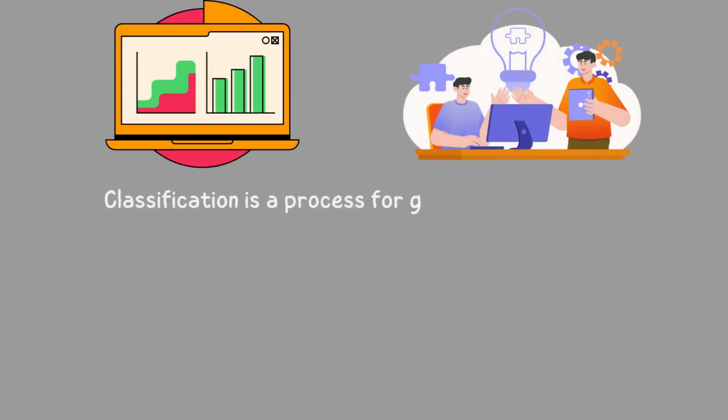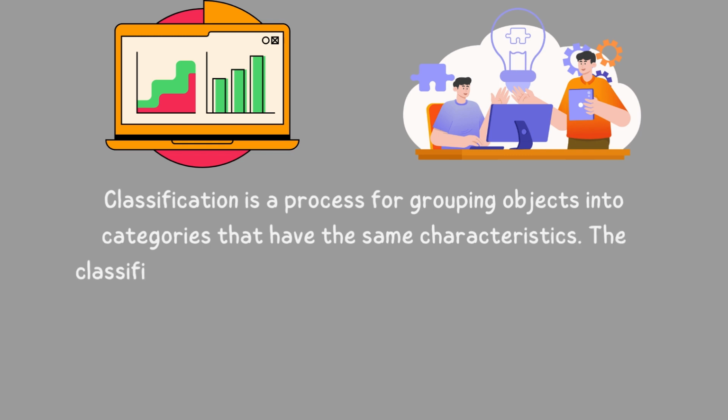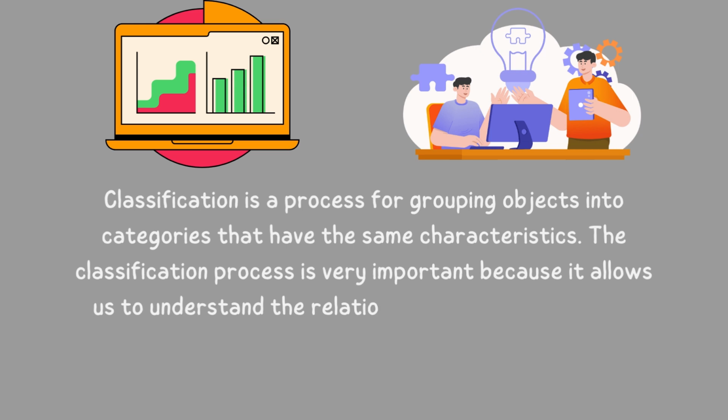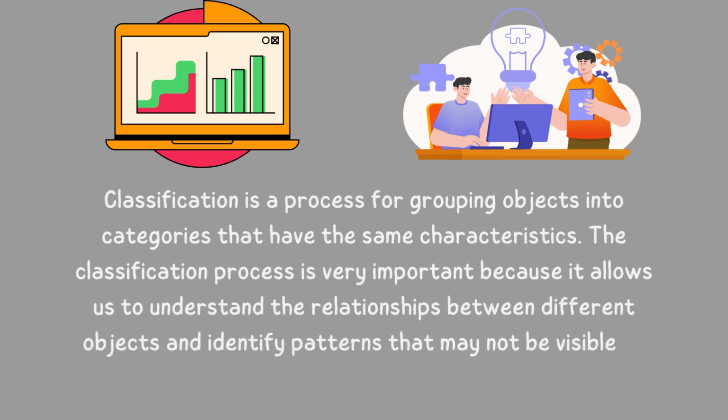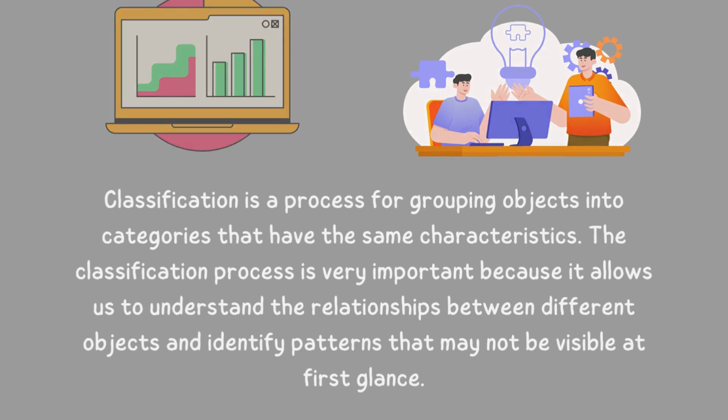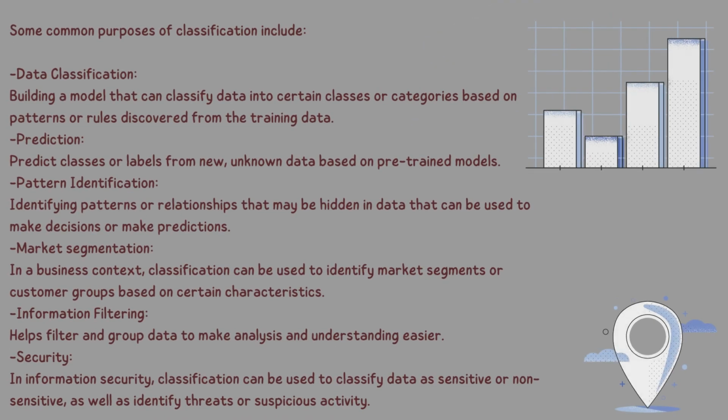Classification is a process for grouping objects into categories that have the same characteristics. The classification process is very important because it allows us to understand the relationships between different objects and identify patterns that may not be visible at first glance. Some common purposes of classification include data classification, building a model that can classify data into certain classes or categories based on patterns or rules discovered from the training data.